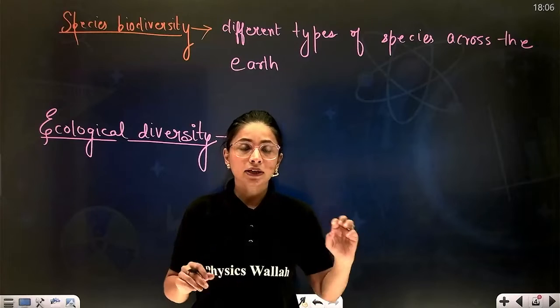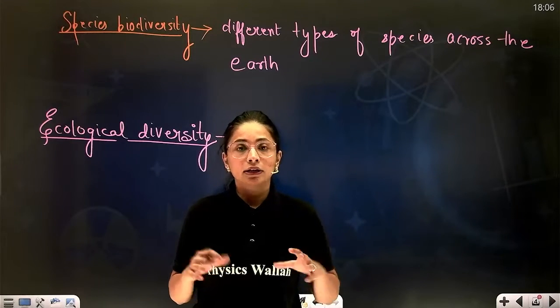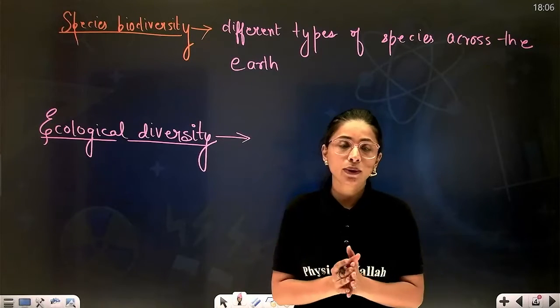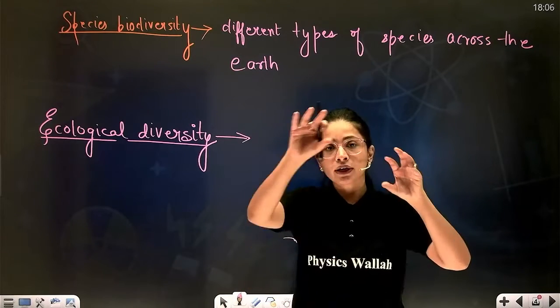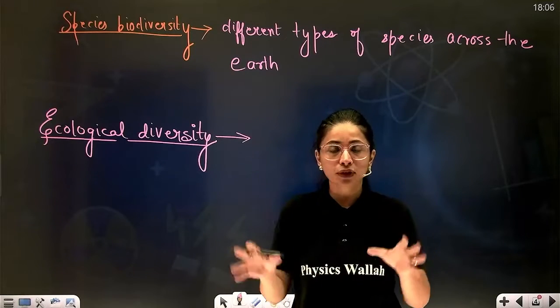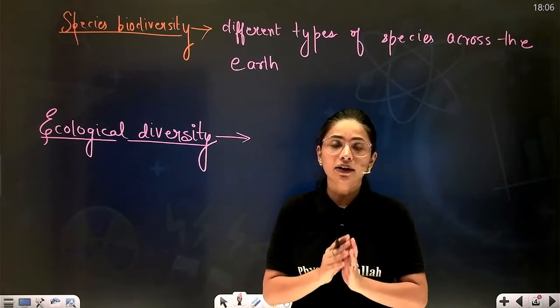You see that within the same country, due to difference in temperature and precipitation, there is so much variation and we see different kinds of environmental conditions, we see different types of ecological diversity.